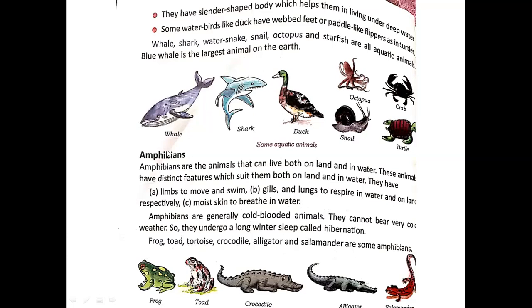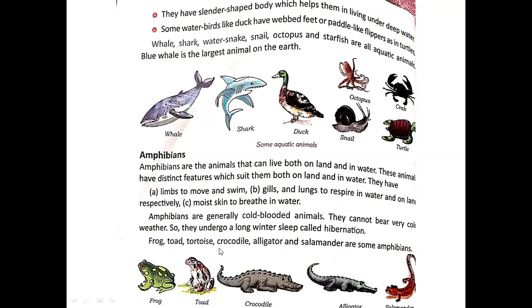Now we will talk about amphibians. Amphibians are the animals that can live both on land and in water. These animals have distinct features which suit them both on land and in water. They have limbs to move and swim, gills and lungs to respire in water and on land respectively, and moist skin to breathe in water. Amphibians are generally cold-blooded animals. They cannot bear very cold weather, so they undergo long winter sleep called hibernation.